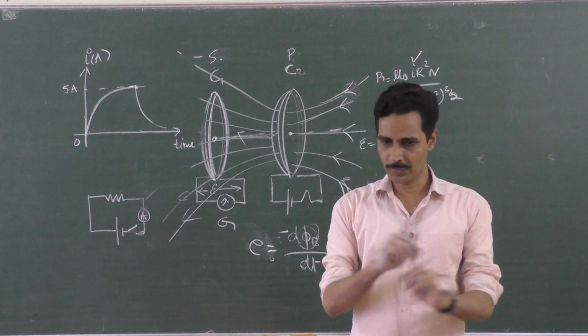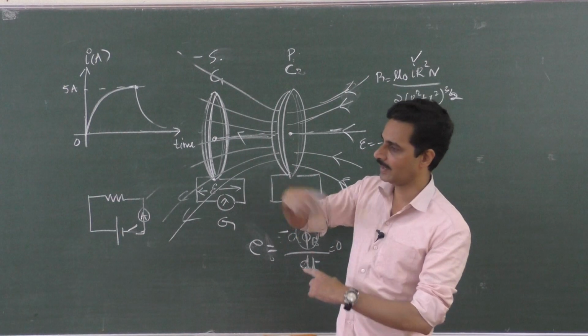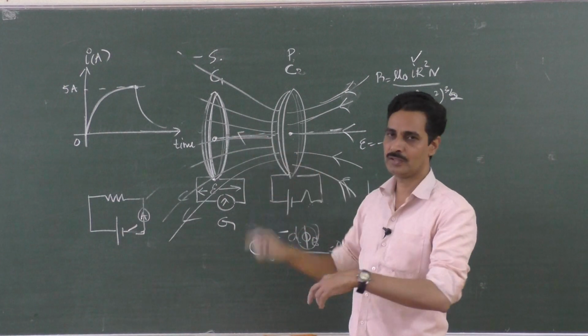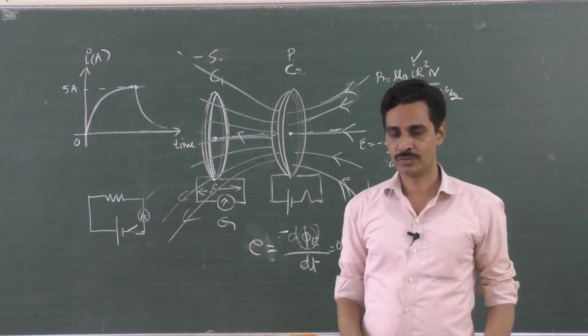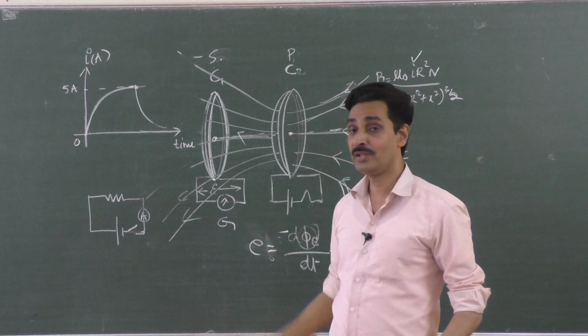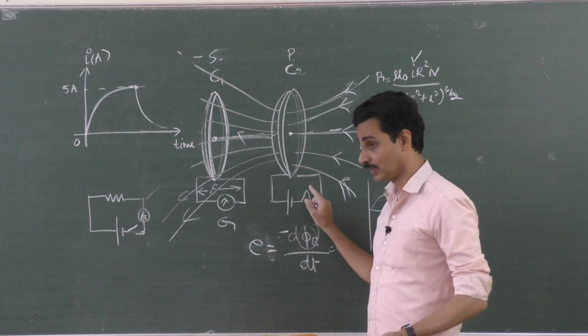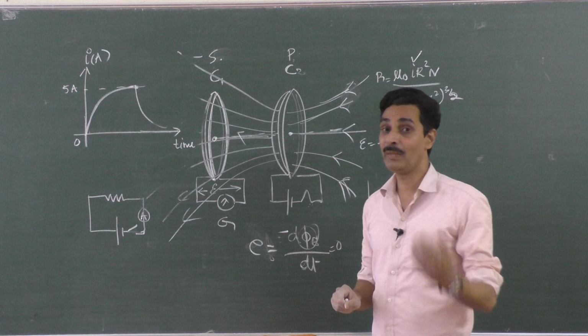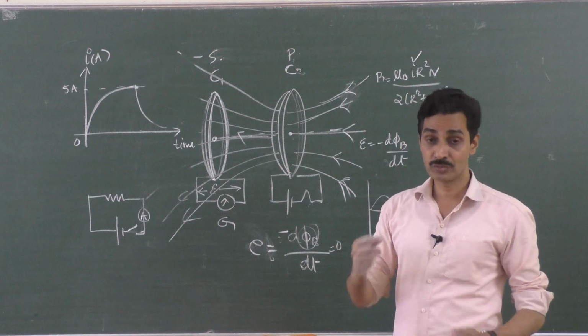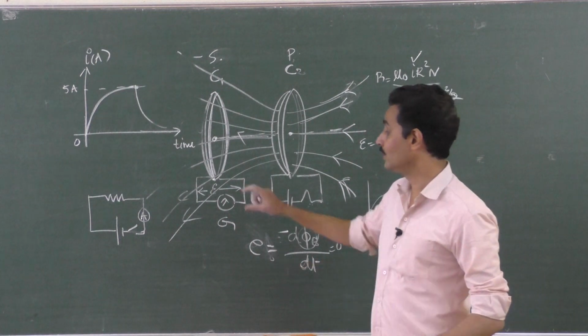Magnitude wise, they may be in opposite directions. Once the current may flow like this in the coil, another time reverse here, the induced current. What about their magnitude? What is the magnitude of induced EMF developed when the circuit is switched on? I will call it make. Make means switching on the circuit. What is the induced EMF?